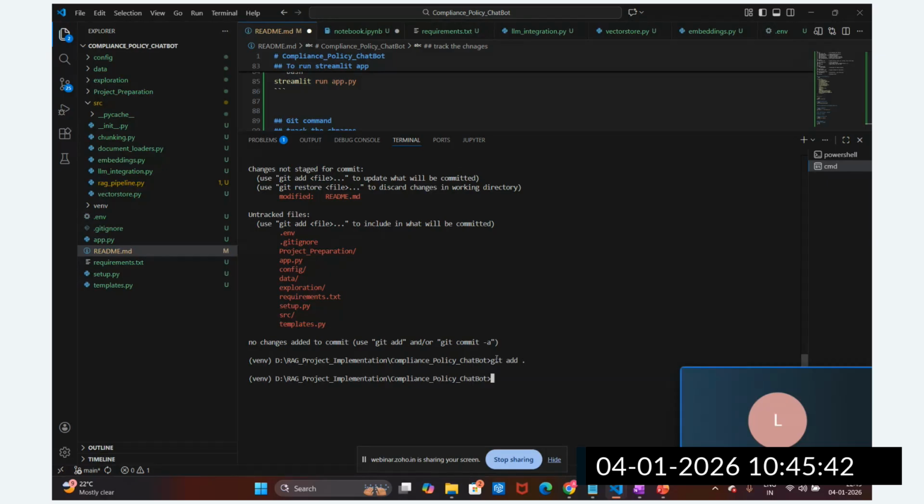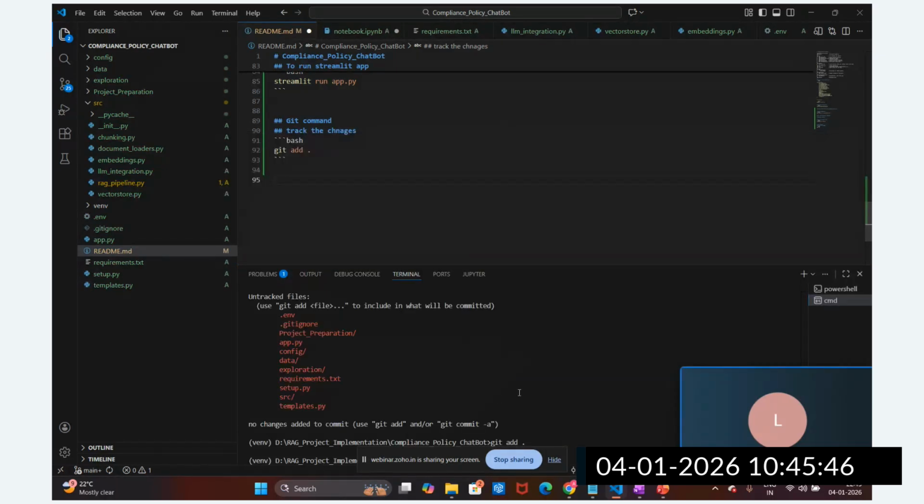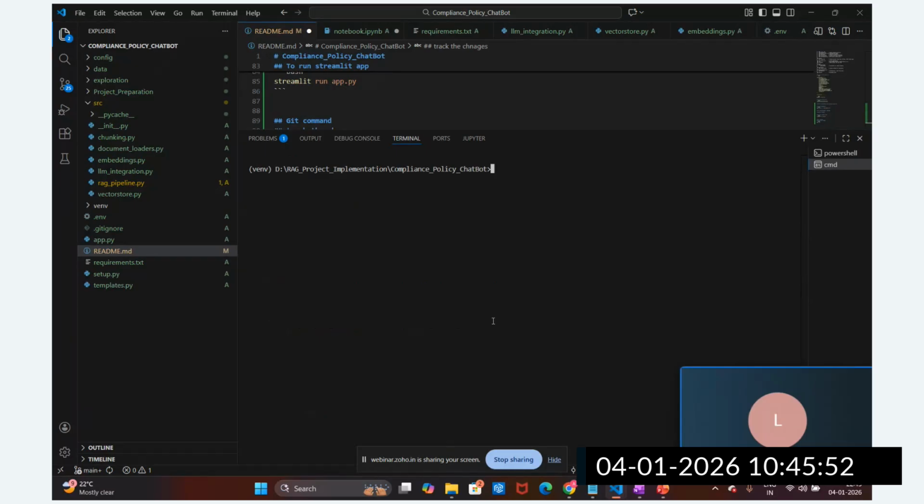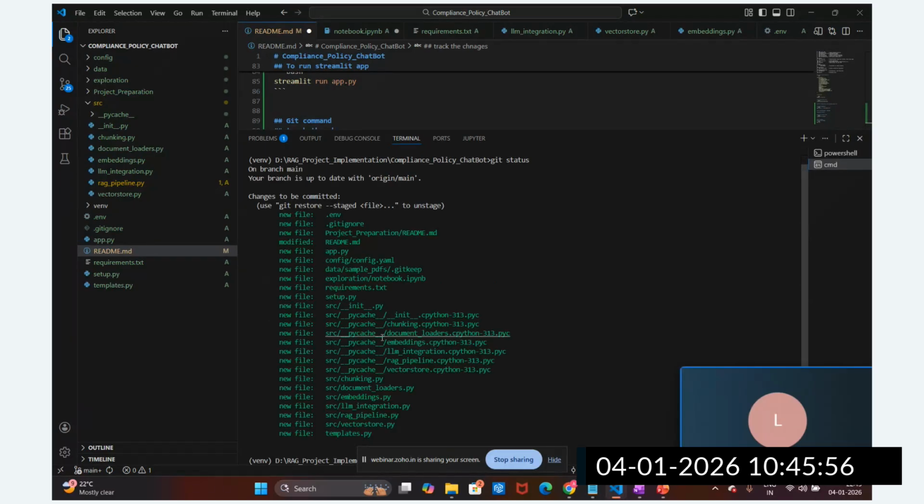Now I'm going to rerun git status. Let me clear this with cls. Now I'm writing the same command, git status. Now it should track these files. See, these are tracked. The changes to be committed means these files are tracked, which means they are modified, and git has tracked these files.